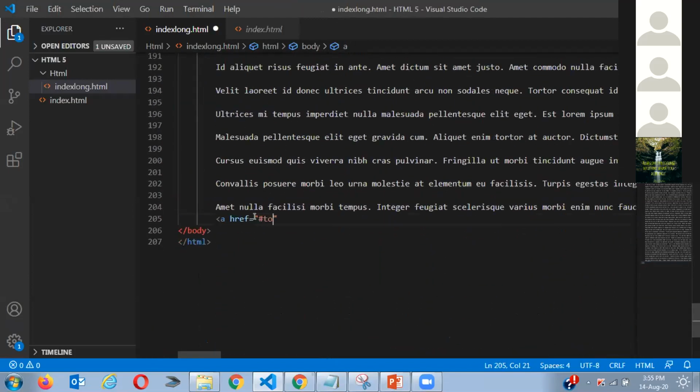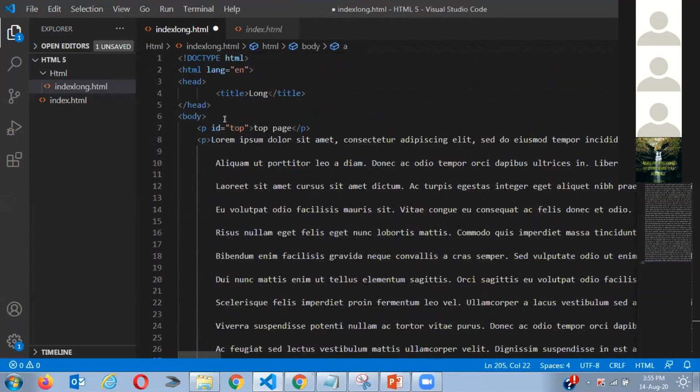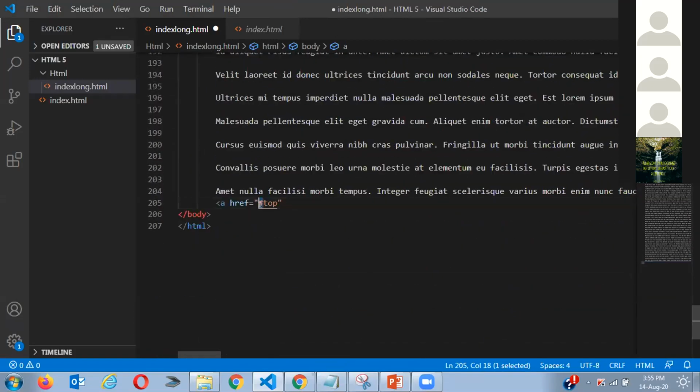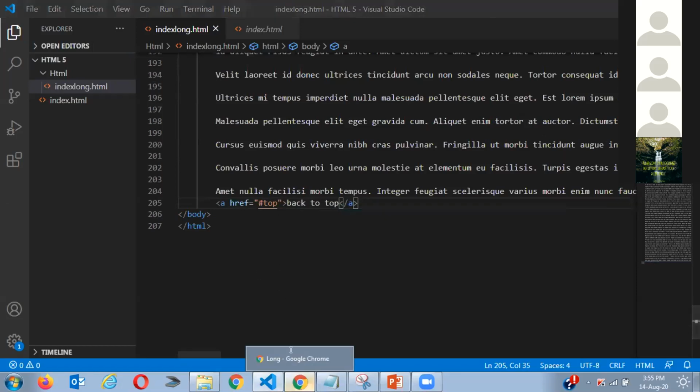If I write hashtag top, I'm saying, hey href, there's an ID. I have made an ID over here. I want you to link with this ID. So for linking with this ID, I use this over here. And if I do this, I'm gonna have to save this.